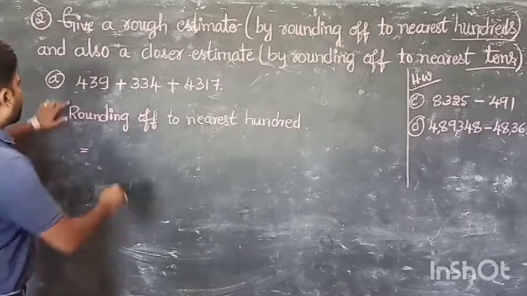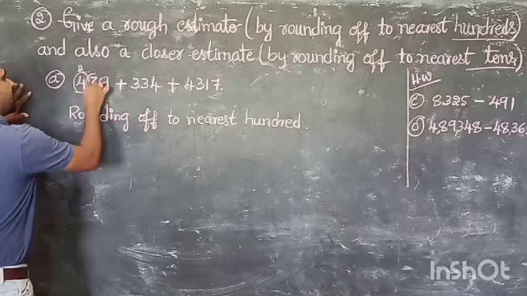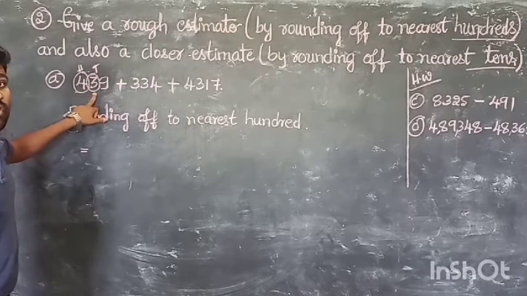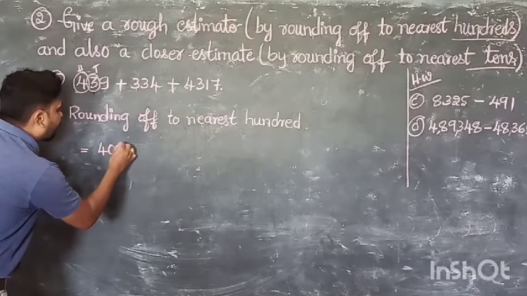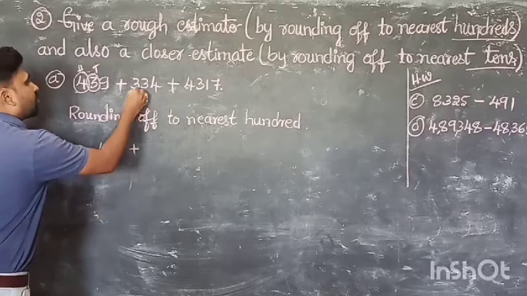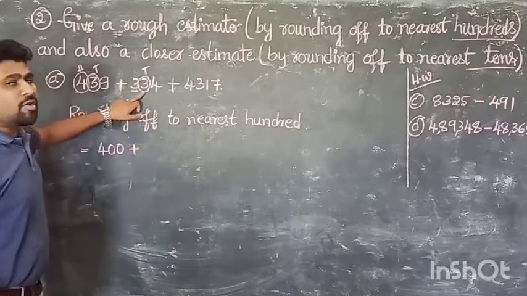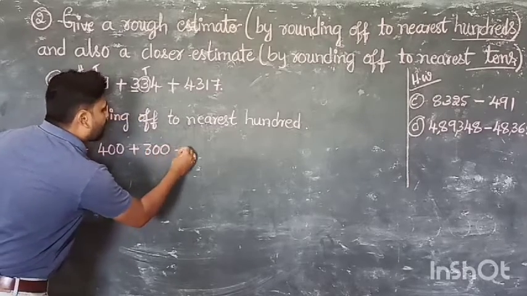Nearest 100. Here it is the 100 place. Now this is the 10 place. Now the 10 place digit is below 5. That means 4 becomes 4. It becomes 400 plus. Now this is 100. Now this is the 10 place. Again it is below 5. 3 becomes 3. That becomes 300 plus.